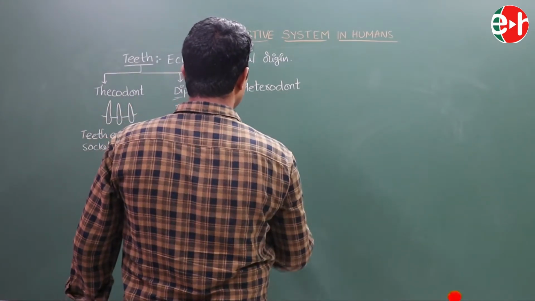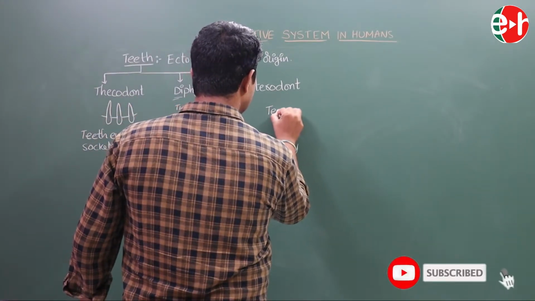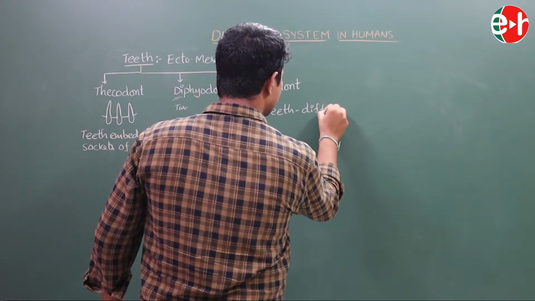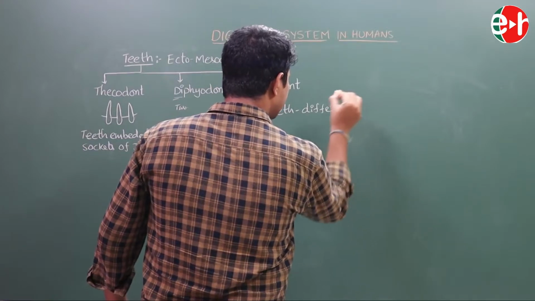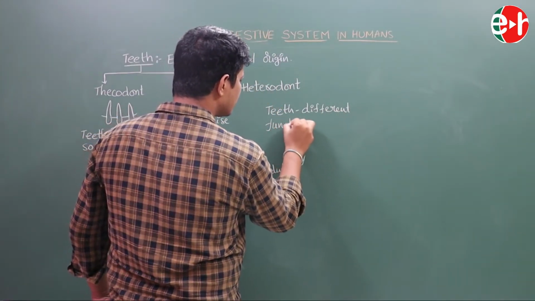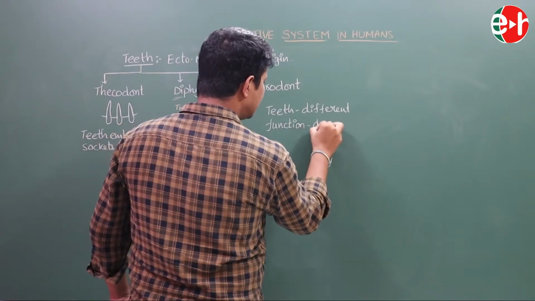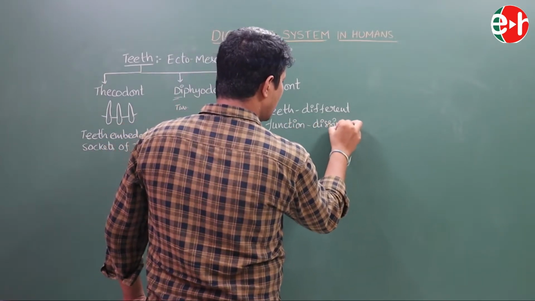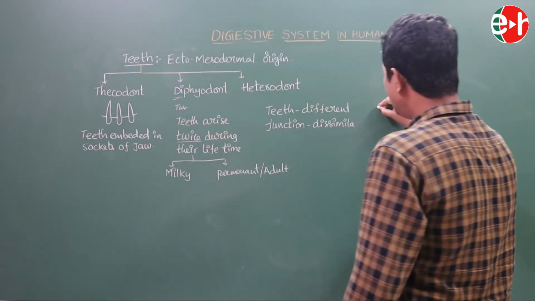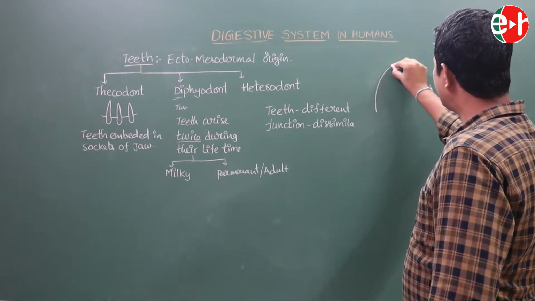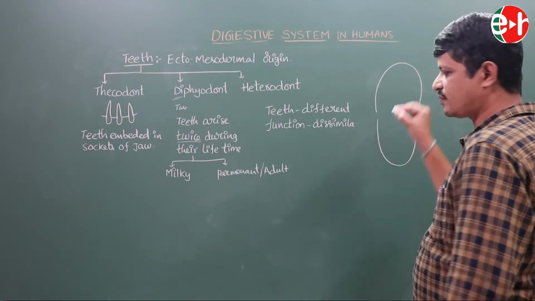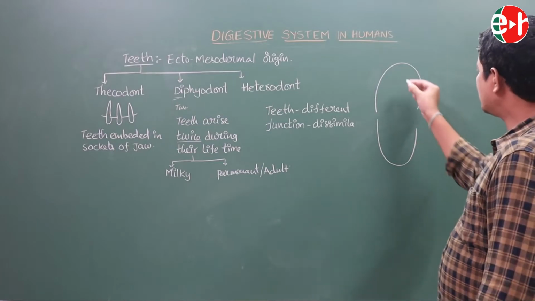In the heterodont condition, the teeth are different, and the functions are also dissimilar, not similar. See here, in this heterodont type of teeth, this is the upper jaw and this is the lower jaw.